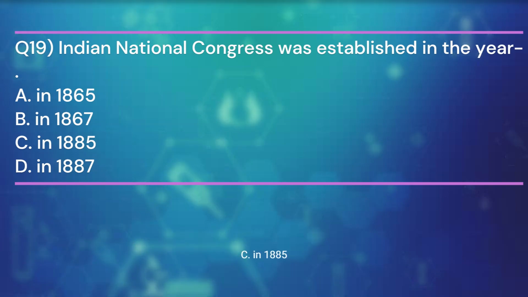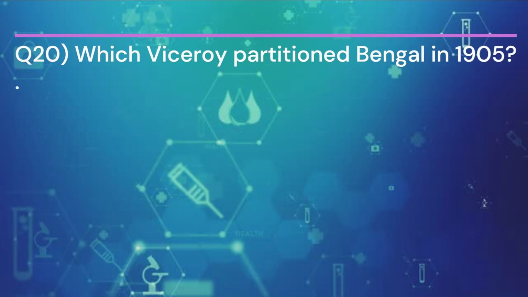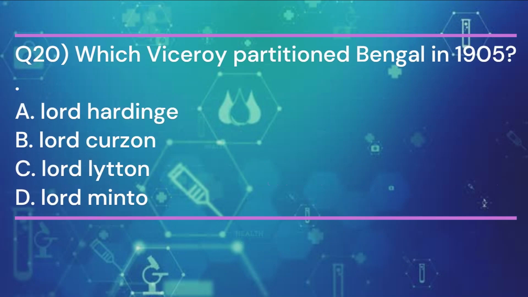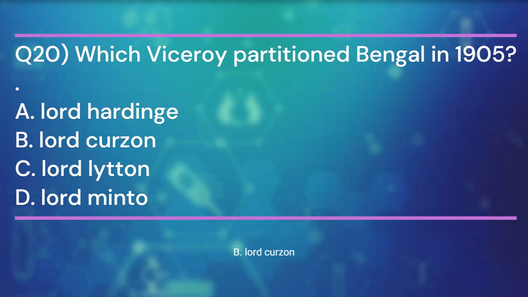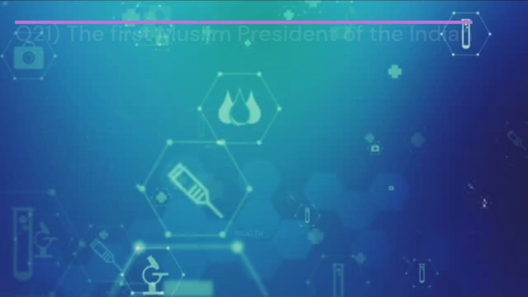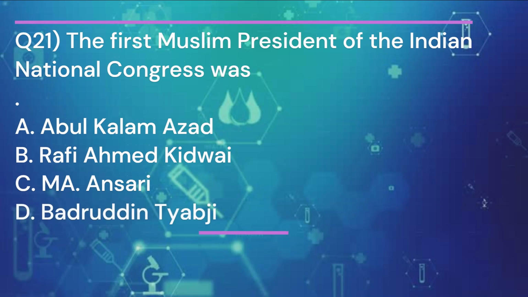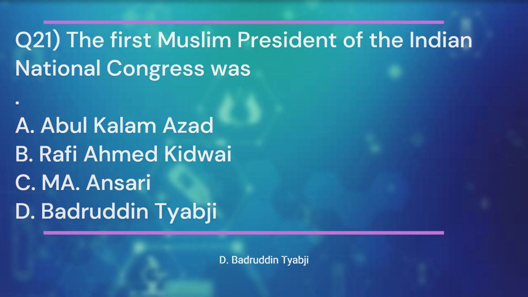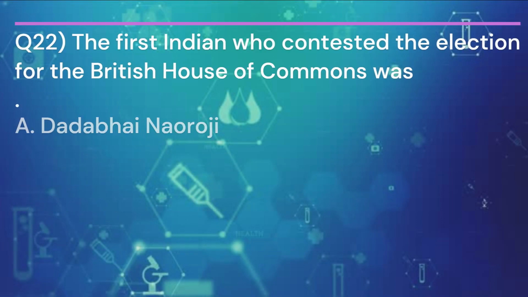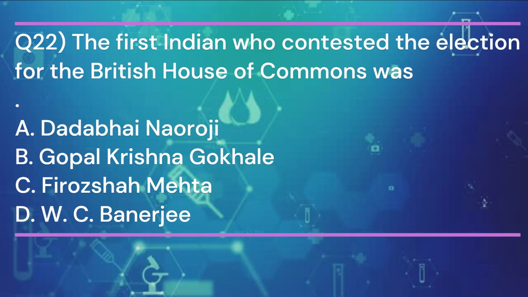In 1885. Question 20. Which Viceroy partitioned Bengal in 1905? And the answer is B. Lord Curzon. Question 21. The first Muslim president of the Indian National Congress was? And the answer is D. Badruddin Tyabji. Question 22. The first Indian who contested the election for the British House of Commons was? And the answer is A.